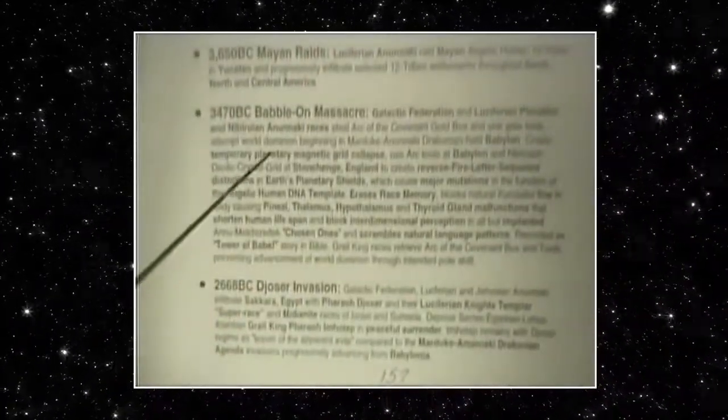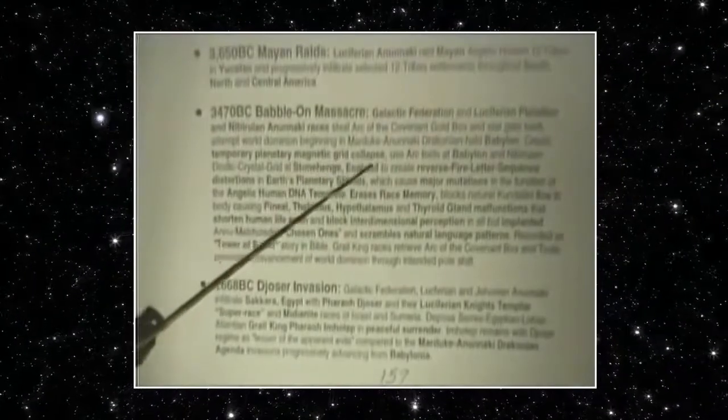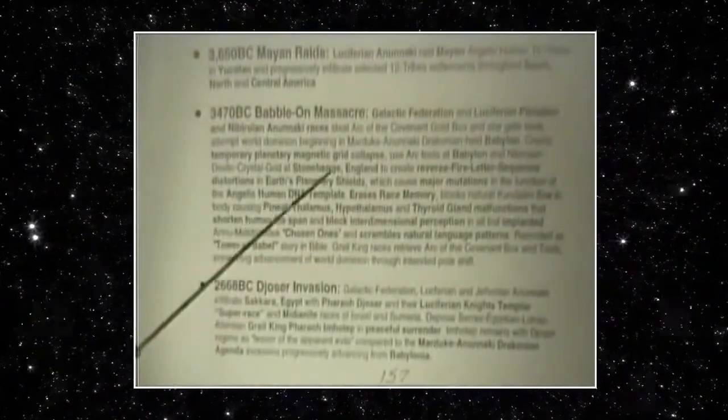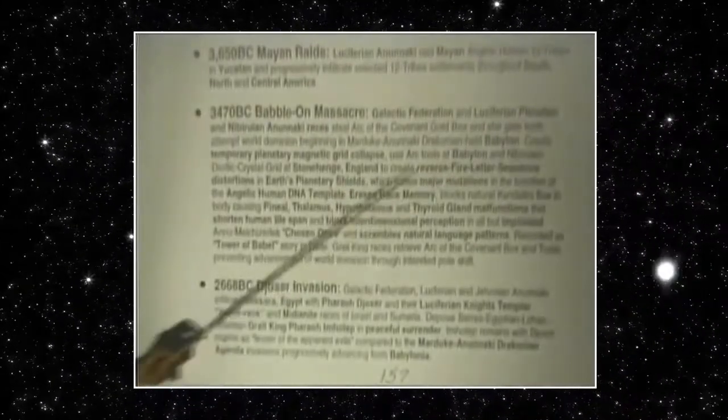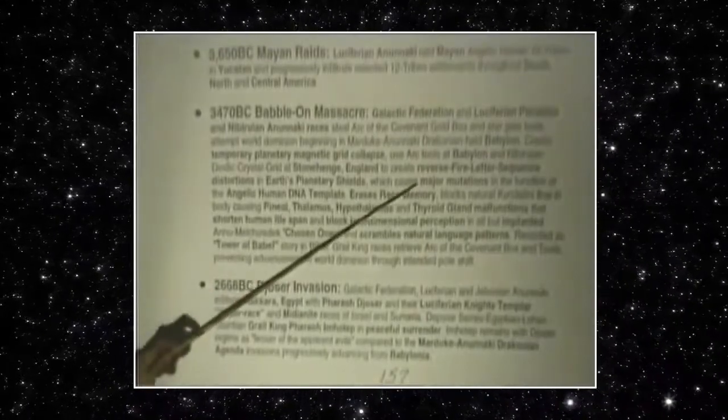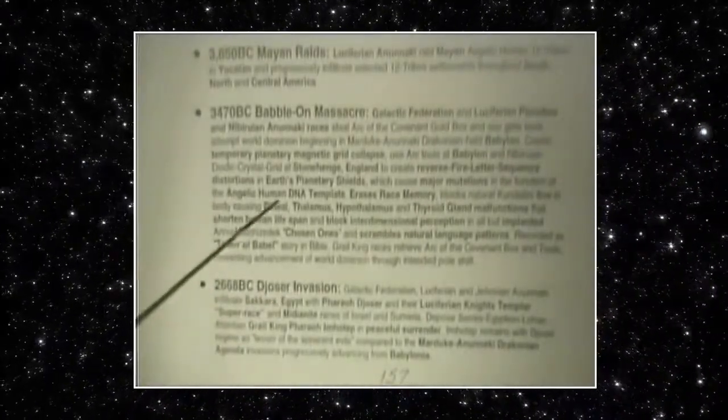They create temporary planetary magnetic grid collapse. They use ARC tools at Babylon and Nibiru data crystal grid at Stonehenge, England, to create a reverse fire letter sequence distortions, further ones, in the planetary grids, which cause major mutations in the function of the angelic human DNA template.